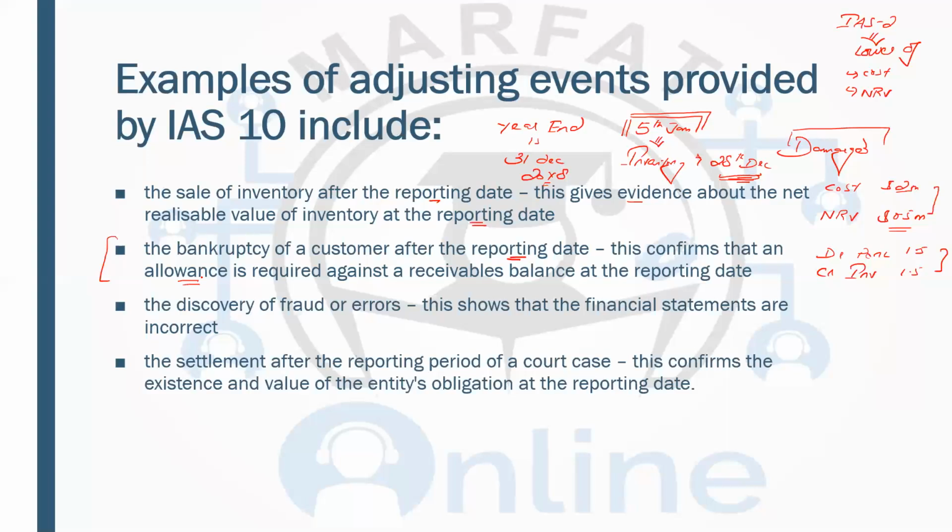So you are not going to say that because the receivable has gone bankrupt after the year end, we will be adjusting it in the next year, not the current year. This is something important to understand, that IAS 10 specifically talks about the receivable which is getting bad after the year end, because it makes sense that when you have created the allowance for that receivable, that means you are aware that they are struggling to pay.